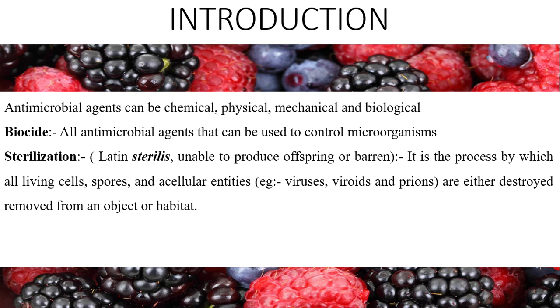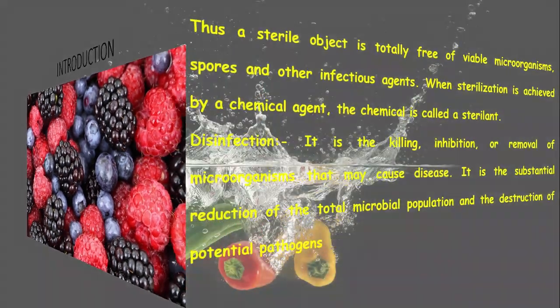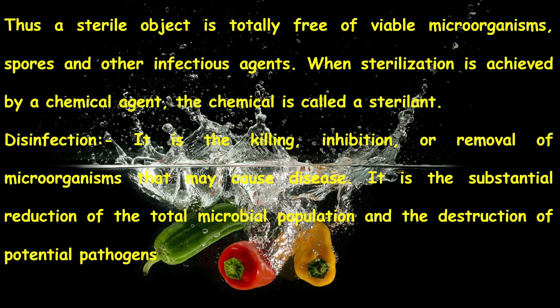Thus, a sterile object is totally free of viable microorganisms, spores, and other infectious agents. When sterilization is achieved by a chemical agent, the chemical is called a sterilant.